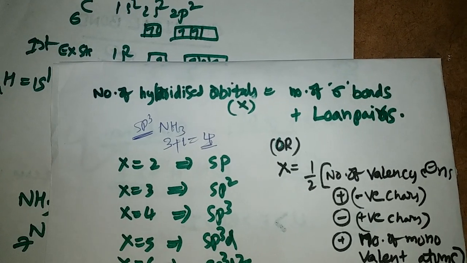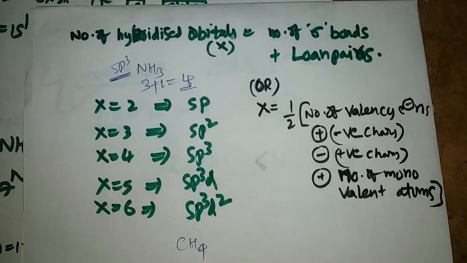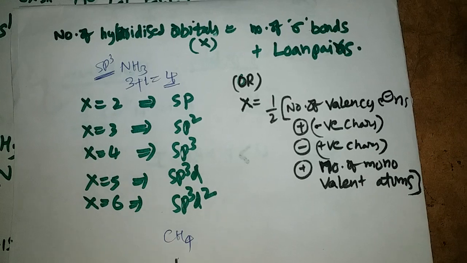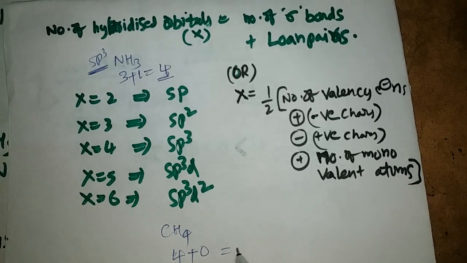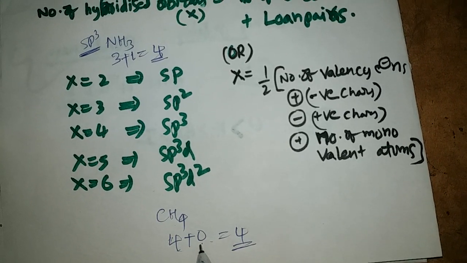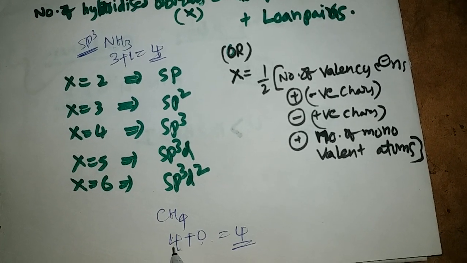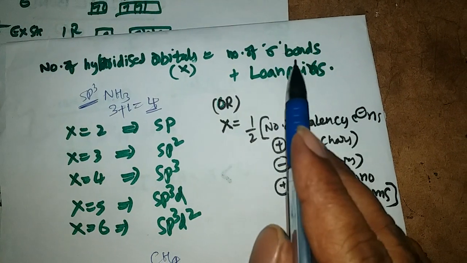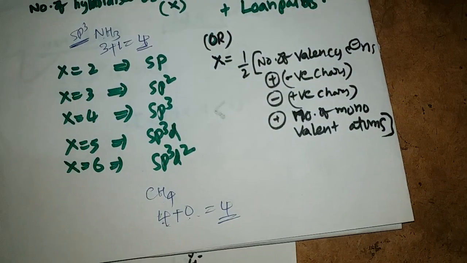Coming to methane. Methane has 4 sigma bonds, but it has no lone pairs. So 4 plus 0. The number of lone pairs in methane is 0, and the number of sigma bonds in methane is 4.